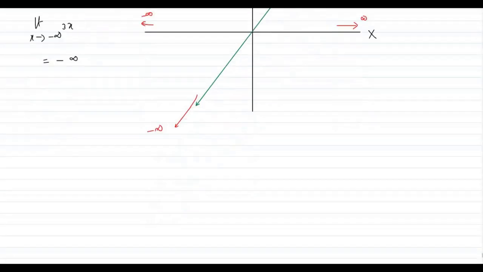Fine. Moving forward to a quadratic one, let's just increase the power of x like we have done there for linear. Now we'll do it for quadratic. So suppose we are doing limit x tends to infinity x square. What will happen? Now x tends to infinity, x is a very large number. So x square, the square of a large number will be a larger one. So this will be again infinity.